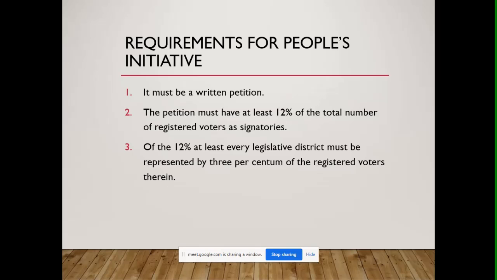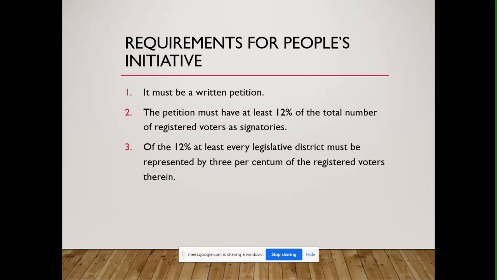So how do we get the 12%? We multiply the registered number of voters, 50 million, by 12%, by 0.12. So we need 6 million signatures for the People's Initiative to pass. Okay? But there is still another requirement. Of the 12%, every legislative district must be represented by at least 3% of the registered voters therein.